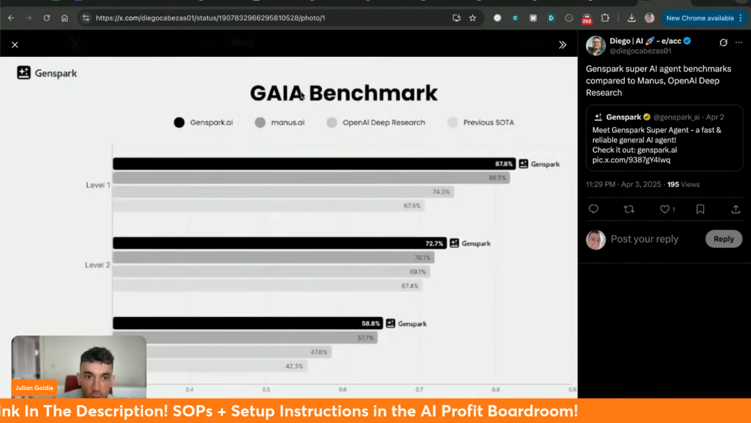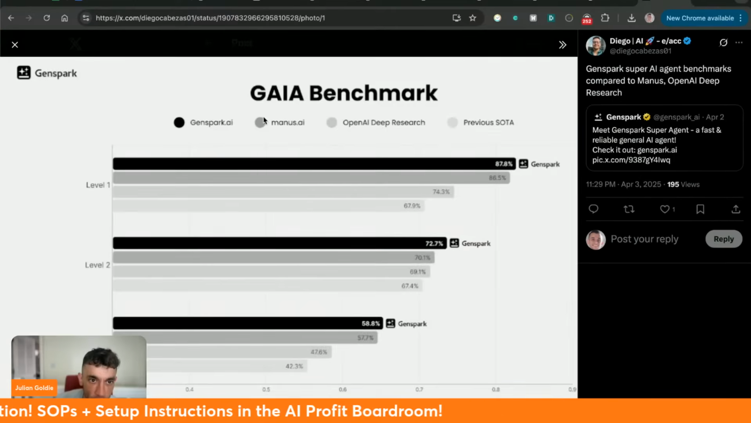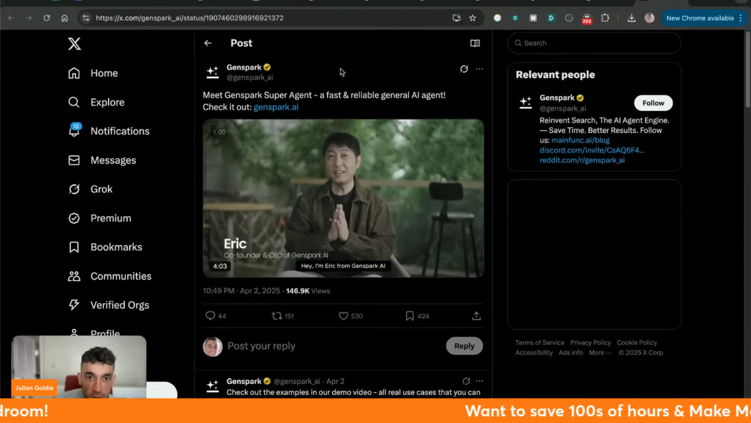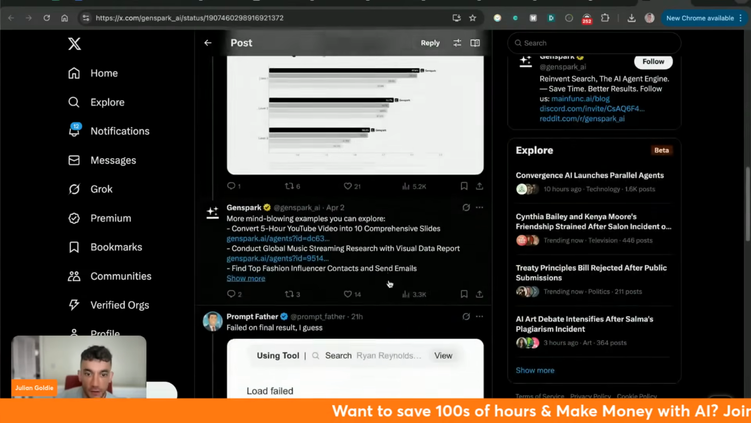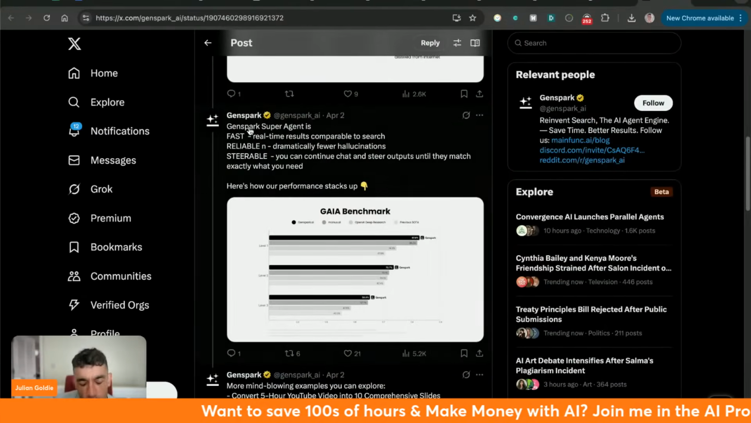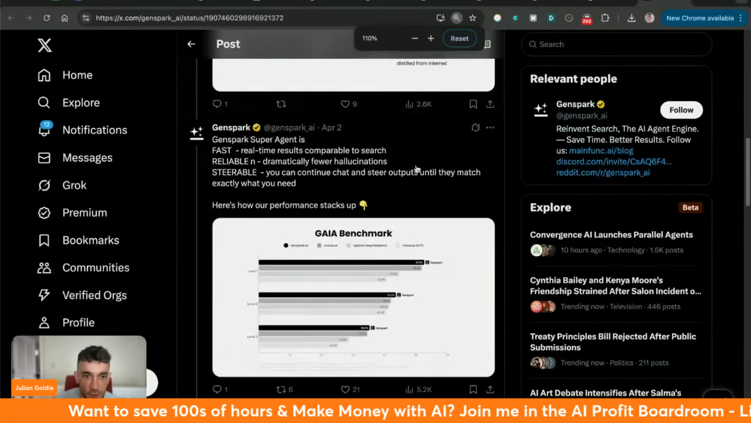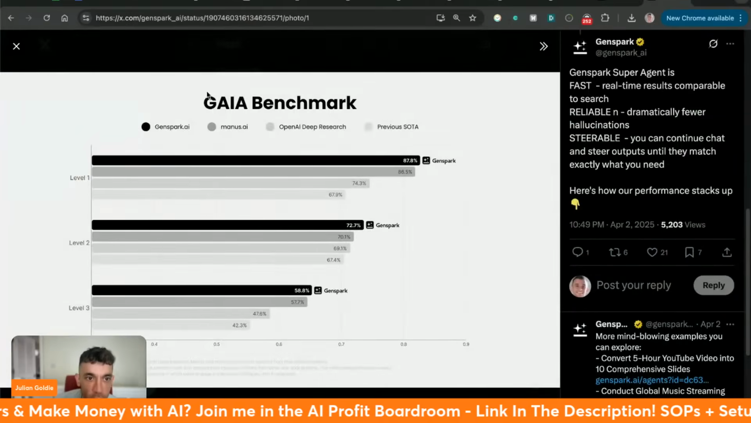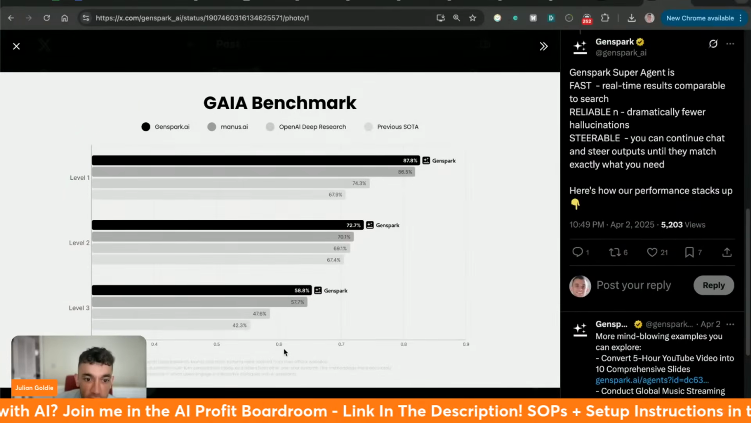Now, if you're wondering, okay, what are the benchmarks like? Side by side. So you got Genspark, Manus, OpenAI Deep Research, and SOTA. So we'll pull this up and I'll show you the tweet from Genspark right here. So you can see the benchmarks here. I always take these benchmarks with a little pinch of salt. So just be careful with this. But you can see here, for example, you got Genspark absolutely leading the pack.